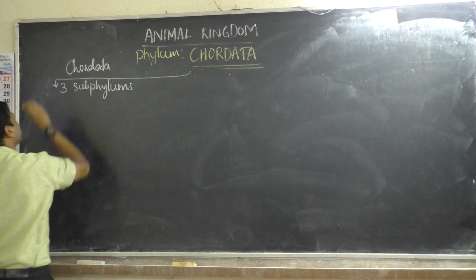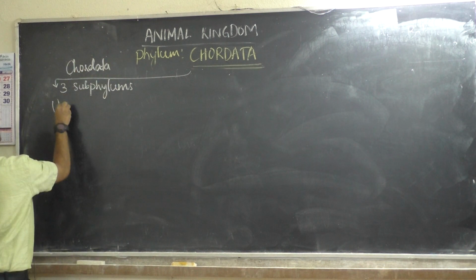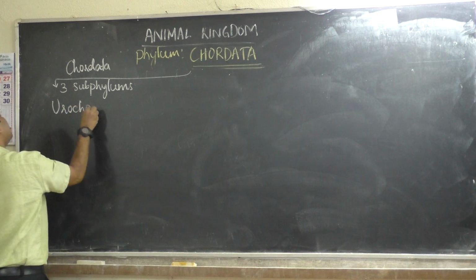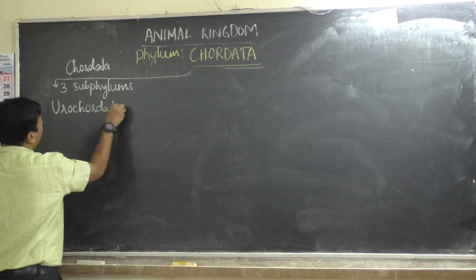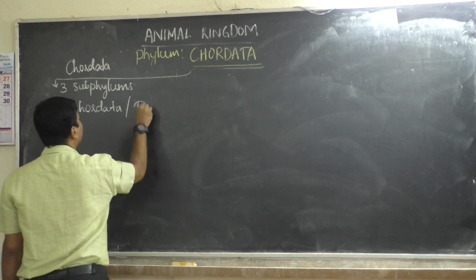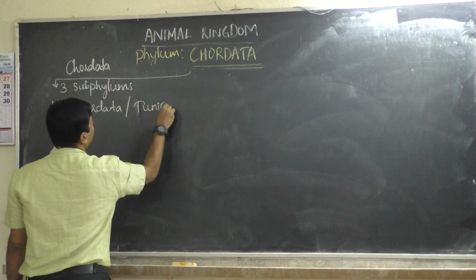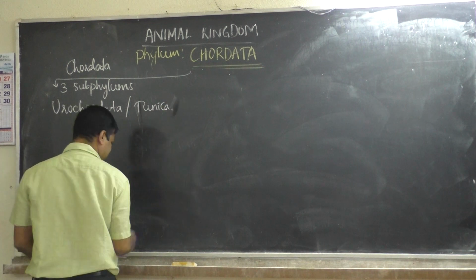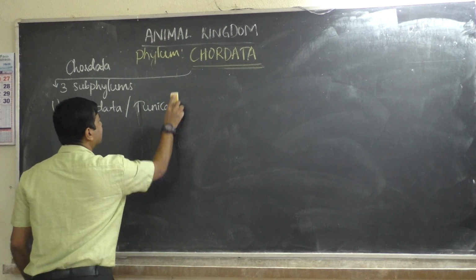Let us see. The first one is Urochordata, also called Tunicata. See what I'm writing.